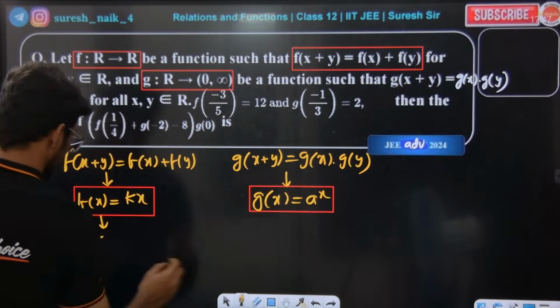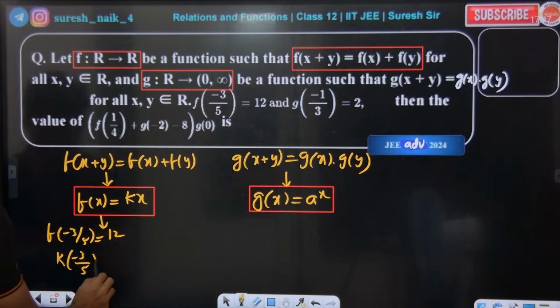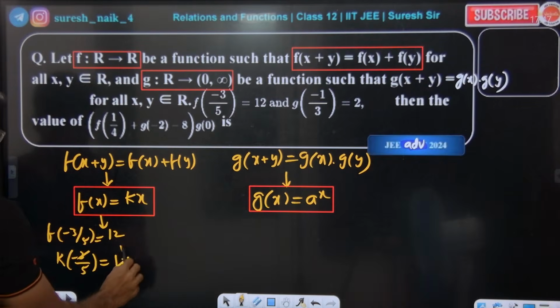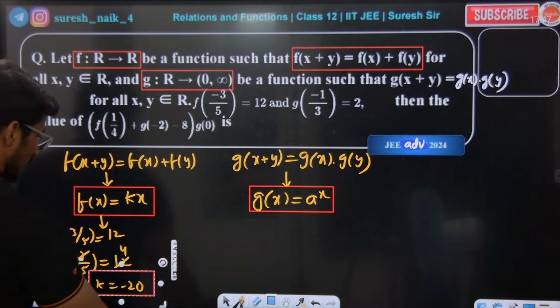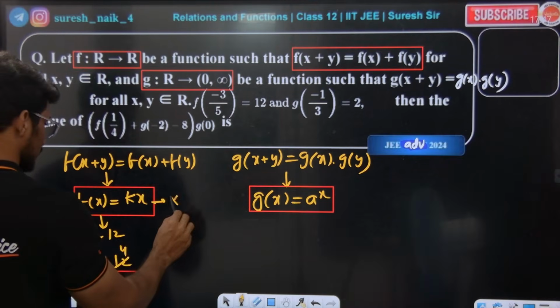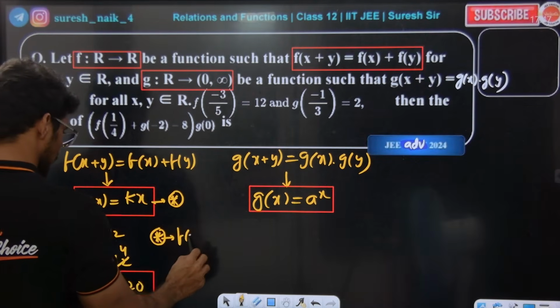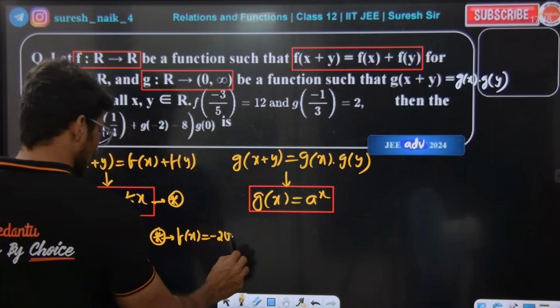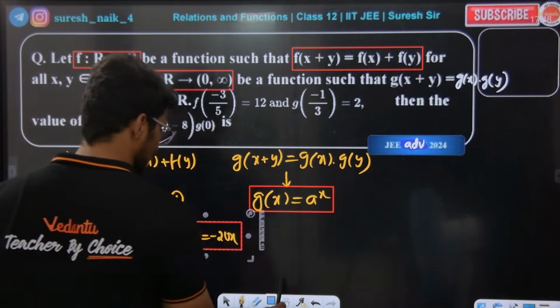So let us do it, no problem. Minus 3 by 5, so basically k into minus 3 by 5 is equal to 12. So 3 ones 3, 3 fours 12, so k is equal to minus 20. K value is minus 20, this is the star equation. From the star equation, f of x is going to be minus 20x. Please check the calculations, and let me know if I make any calculation mistake.